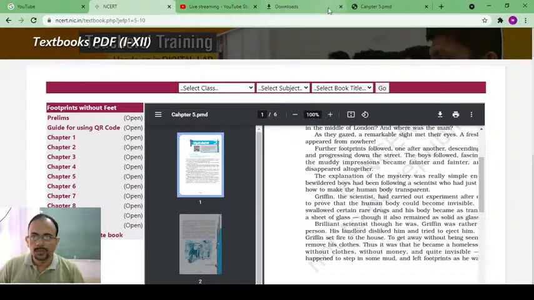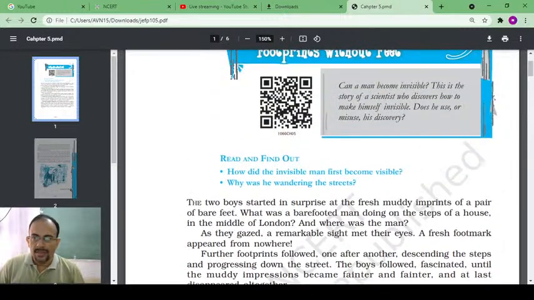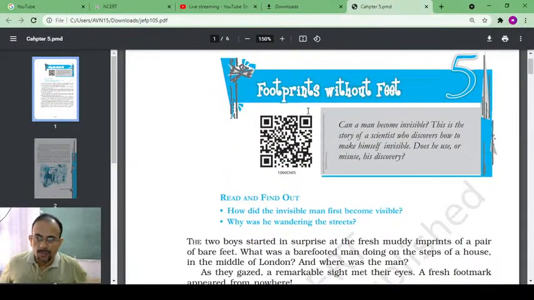Okay, so as you can see, dear students, it is Footprints Without Feet.